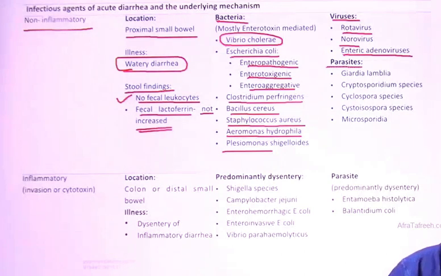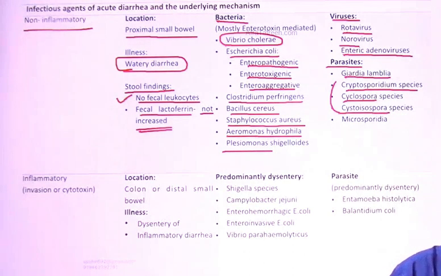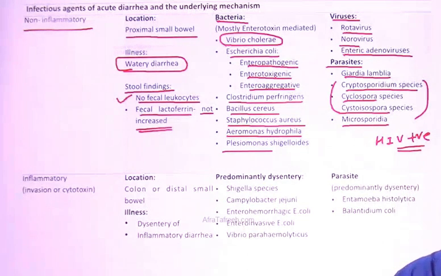Fine. Regarding the parasites: Giardia lamblia, Cryptosporidium, Cyclospora, Cystoisospora, which you know are coccidian parasites, and a separate one, Microsporidia. They all cause the non-inflammatory form of diarrhea, and they happen in HIV positive individuals. They have a strong correlation with HIV positivity, and they land the individual with non-inflammatory diarrhea. Got my point?